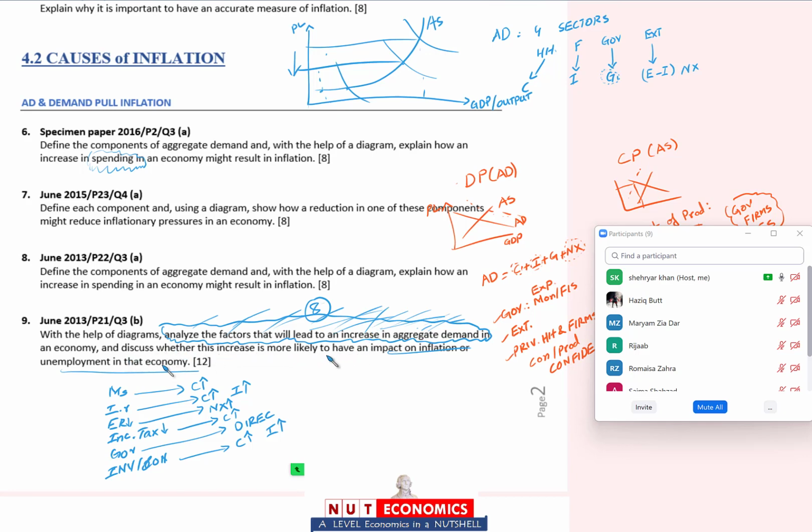Discuss whether this increase is more likely to have an impact on inflation or unemployment. This is where I tell you that whenever you are talking about demand pull inflation, use this version of your aggregate supply, and the way you answer that second question is exactly the same. If you are starting where your economy is much below capacity and then aggregate demand increases, there won't be a lot of inflation, only GDP will increase. Whereas if you are already starting at the potential and then aggregate demand increases, yes, there will be a lot of inflation and only a slight increase in GDP. So this diagram, again I hope after this you won't forget demand pull inflation, use this fancy aggregate supply. Any questions on this?